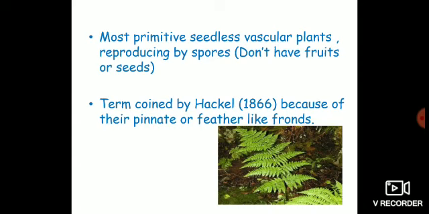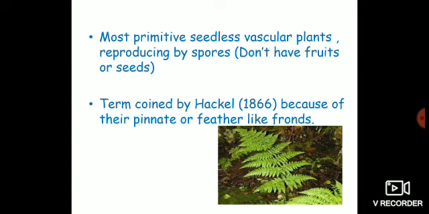Pteridophytes contain vascular tissues, and this is the reason these plants are adapted to live in terrestrial habitats, more so than bryophytes. These plants reproduce by the formation of spores. They produce spores and they do not have fruits or seeds.